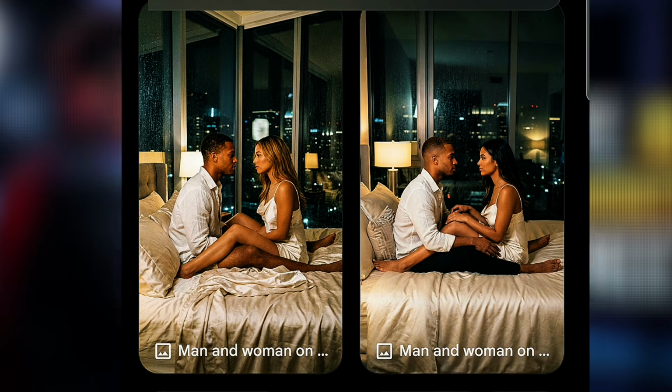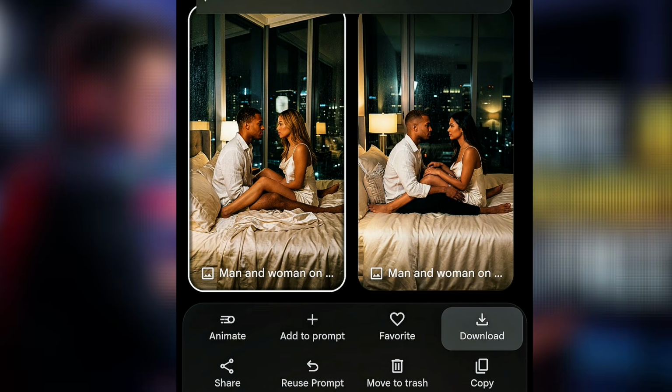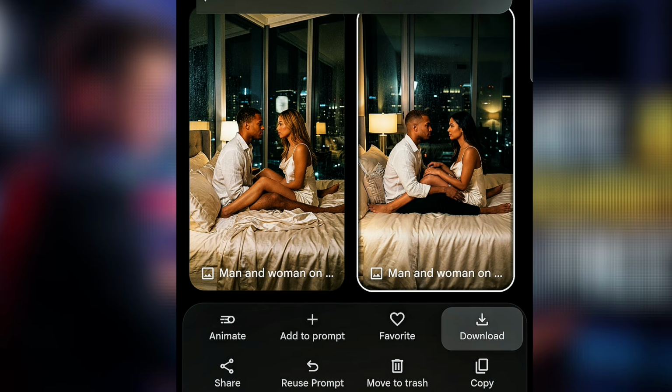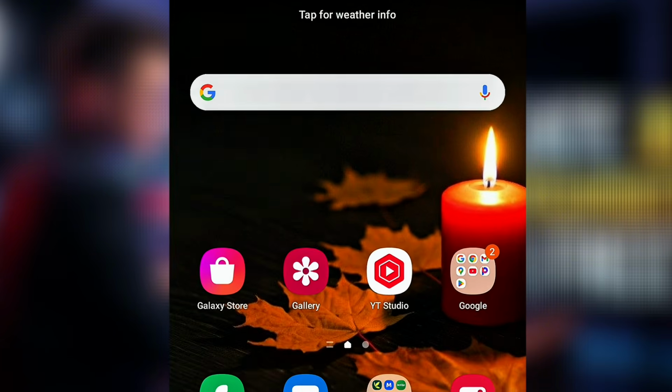So once you have this stuff, the next thing you need to do is to long press and then click on download again, then this image will be downloaded here. Do the same thing on the second image: long press, click on download and click on download again. Then the second image also will be downloaded. Now once this image is downloaded, the next thing you need to do is to convert that image to a talking photo with perfect animation and body movement.